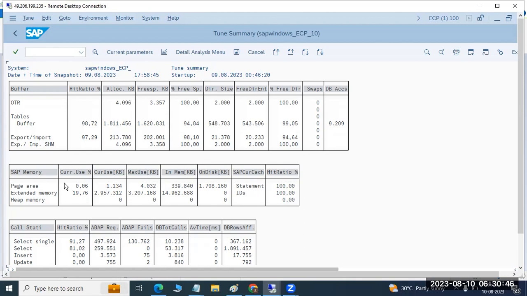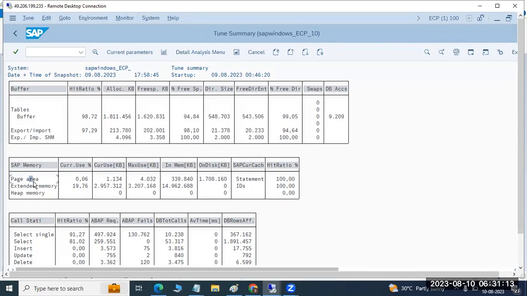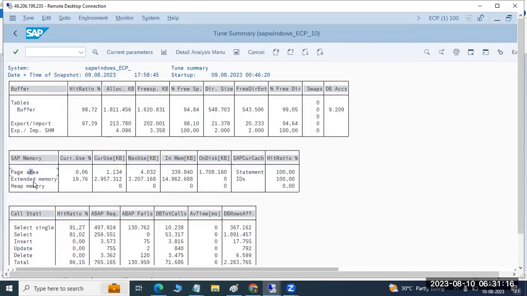And not only here, sometimes the page area will use the file system level, some file system space also. Everything will not depend on the memory; the page area will also depend on a parameter. There is a hard disk parameter, PG max FS, so it will depend on that space. If you increase that space, the max FS and also the PG SHM, then you will fix this type of issue. These are the memory related.